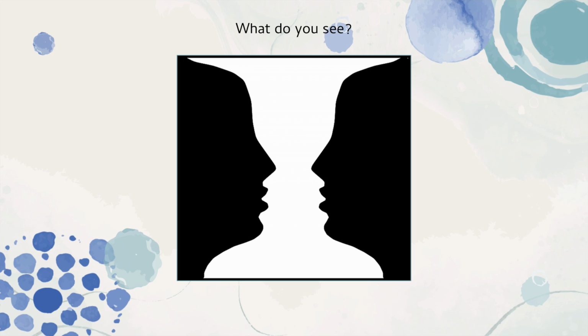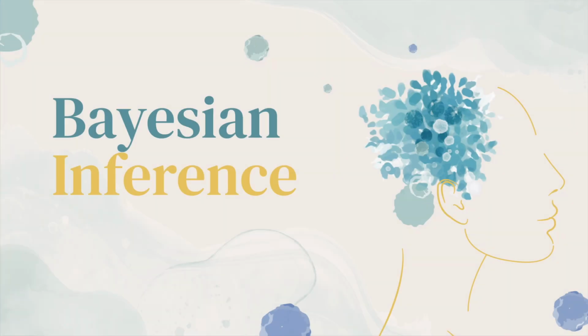Are you able to? The odds are that you're not, or at least you're not inclined to. But why is that? Why is this third option of two faces and a vase not taken into account? Why is it eluding our perception? This can be attributed to the theory of Bayesian inference.